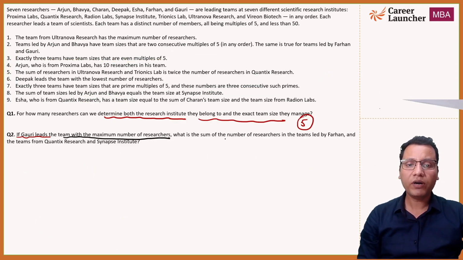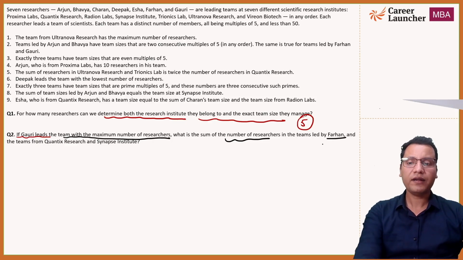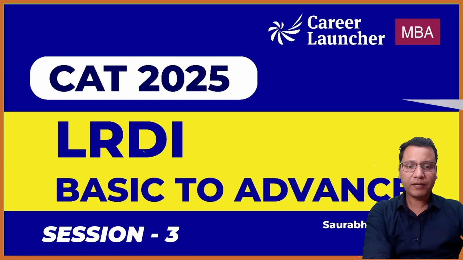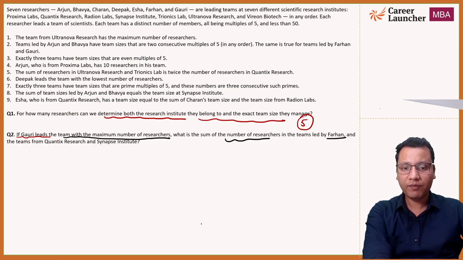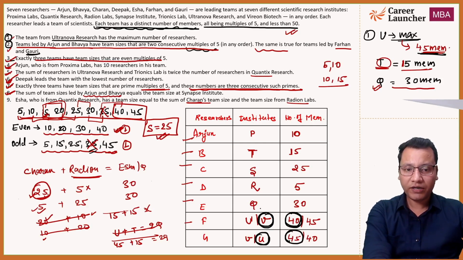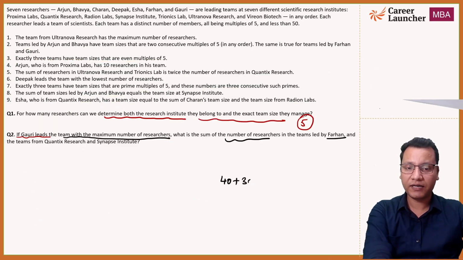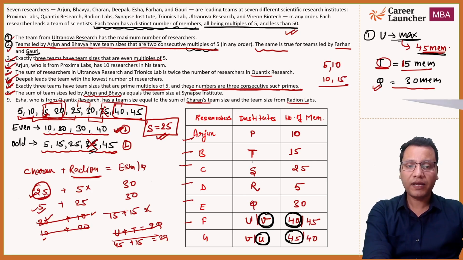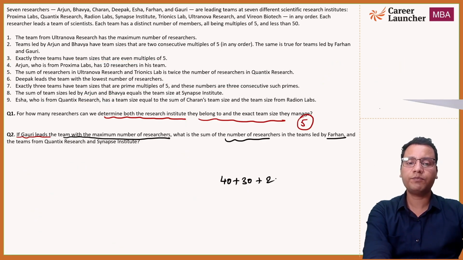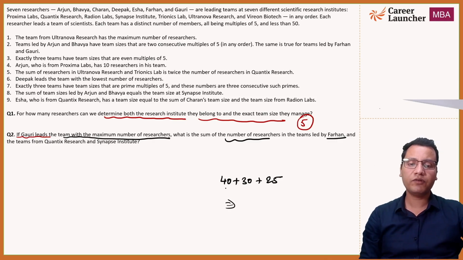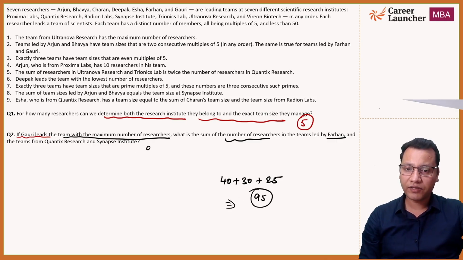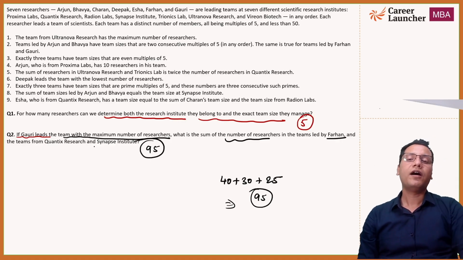Then आगे पढ़ते हैं. What is the sum of number of researchers in the team led by Farhan and the team Quantix? And so Farhan में कितने, एक बार देख लेते हैं. Farhan will have 40 members. Okay, so Farhan is 40 plus Quantix में कितने members हैं? Quantix में 30 members, so 40 plus 30 plus Synapse में कितने हैं? Synapse में S will have 25, so this is plus 25. So the total number of members will be 70 plus 25, that is 95. So the answer for the second question is 95.